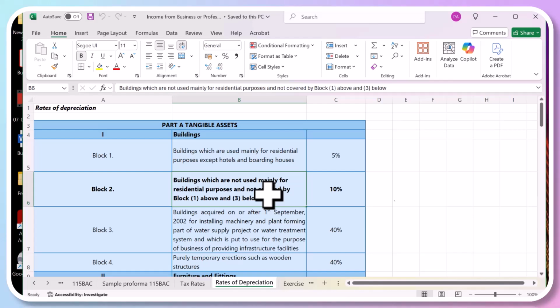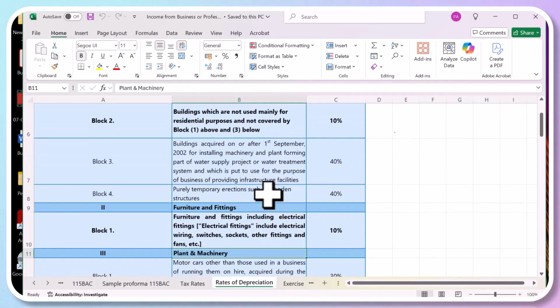Now furniture, like the furniture here. Shiv Nadar is claiming depreciation on the furniture and then paying the income tax. The rate is 10%. Then motor cars, the rate is 15%. There is a 30% motor car rate, but only when the motor car is used for a business of hiring, like running a public transport business where you give your cars on hire. Then the rate is 30% because the wear and tear is very high. Otherwise, if the motor car is used for the general purpose of doing your business, for taking your director, partner or employees home or back, then the rate is 15%.